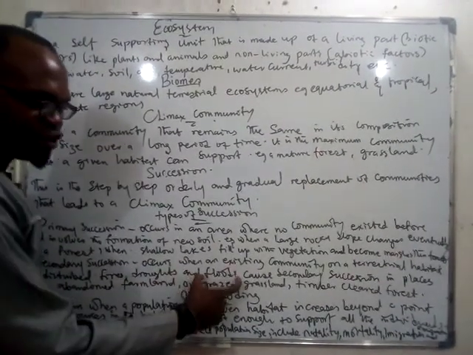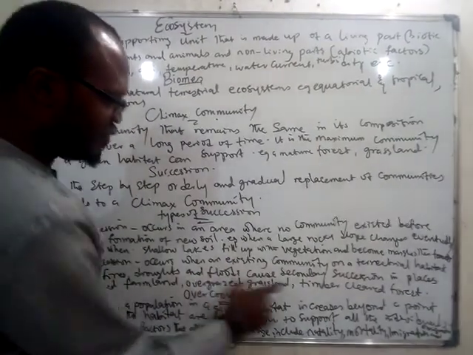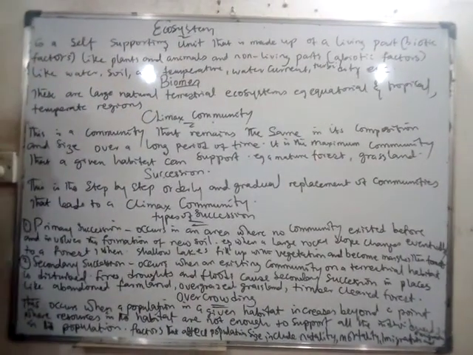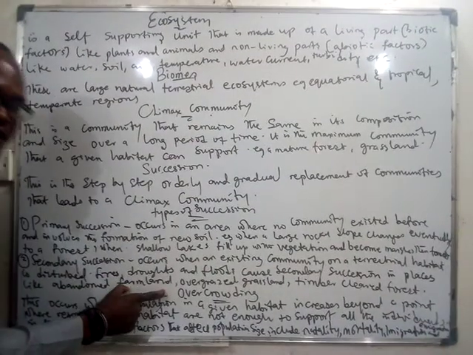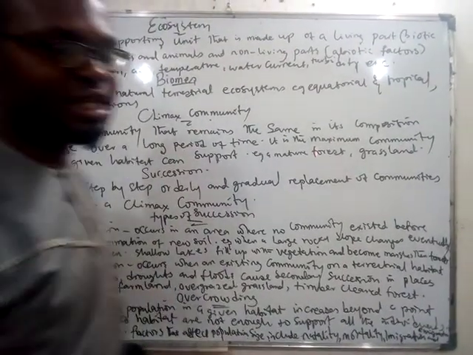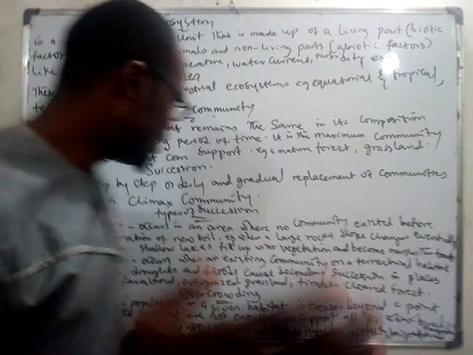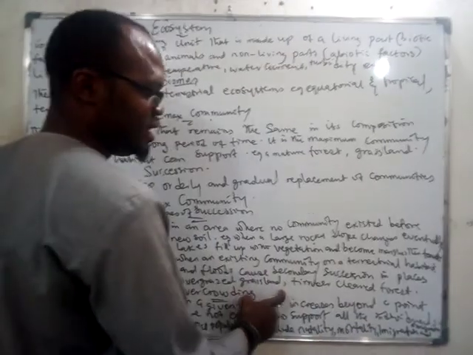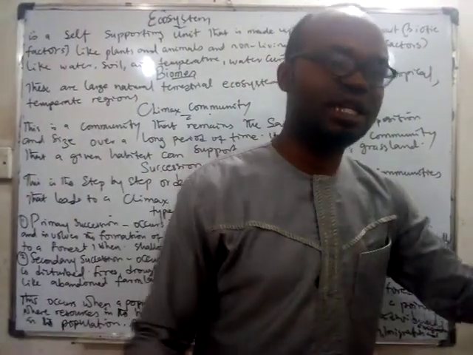When there is also what? Flood. You understand? Or any of these causes secondary succession. So you can find secondary succession in places like abandoned farmland, where you now don't have the population of the normal crops that you should have there. You now start having bushes, isn't it? Overgrazed grassland, and also timber-cleared forest.